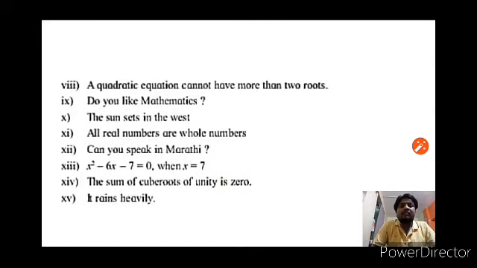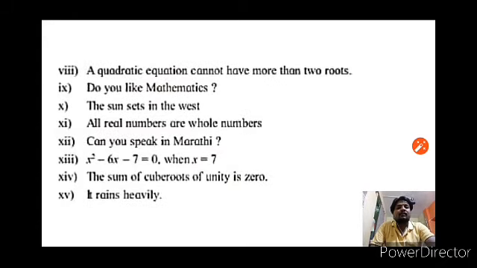Next, x square minus 6x minus 7 equal to 0 when x equal to 7. If you put x equal to 7 in this equation, it is satisfied. Therefore, it is a statement and its truth value is true. Next one, the sum of cube roots of unity is 0. In the previous year we learned complex numbers, and we know that the sum of cube roots of unity is 0. Therefore, it is a statement and its truth value is true. 15th, it rains heavily. It is an open sentence, so it is not a statement.